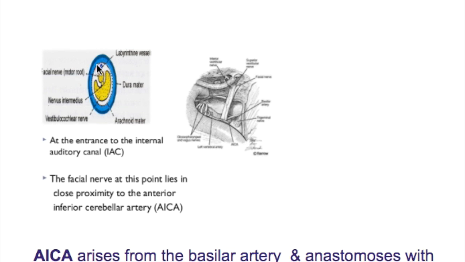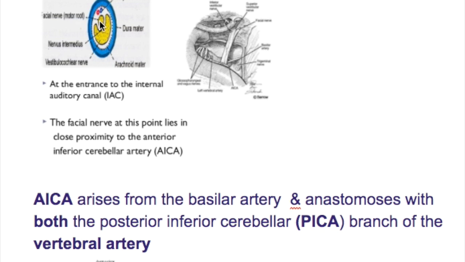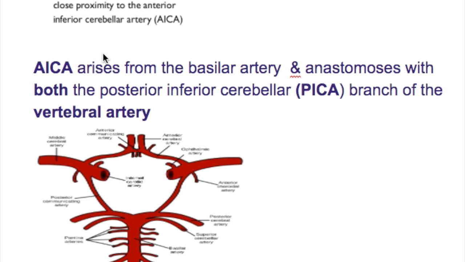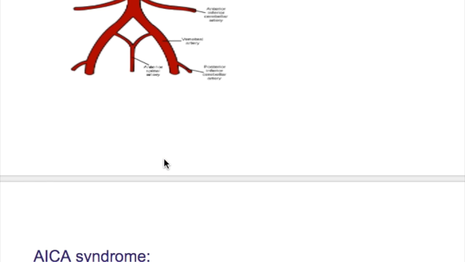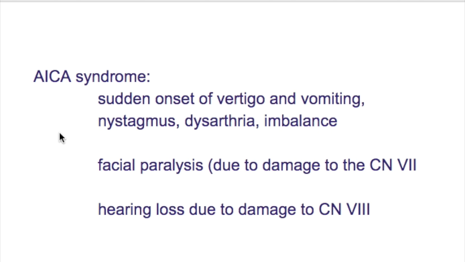Which artery is in close proximity to the motor division of the facial nerve? It is AICA, the anterior inferior cerebellar artery, which is in close proximity to the facial nerve in the internal acoustic canal. The anterior inferior cerebellar artery is a branch of the basilar artery. It anastomoses with the posterior inferior cerebellar artery, which is a branch of the vertebral artery. The facial nerve may be involved in AICA syndrome, anterior inferior cerebellar artery syndrome.